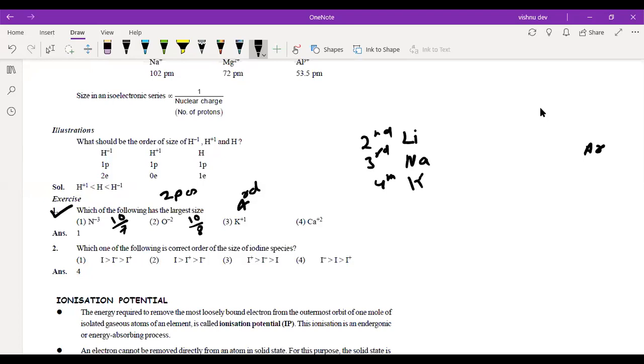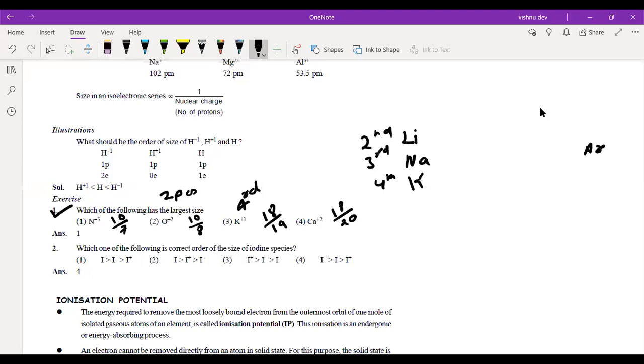Got this? And N3 minus, right? I'm just counting the electrons. This is your basically 18 by 19. Okay, this is your 18 by 20.